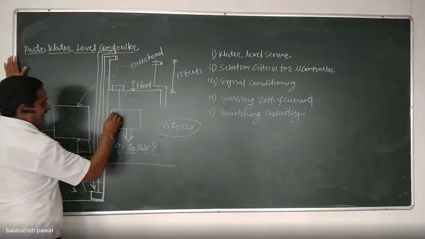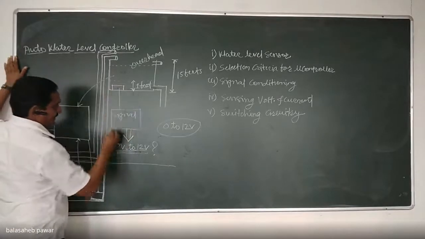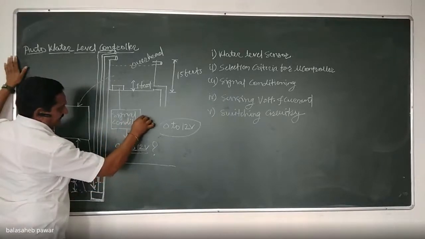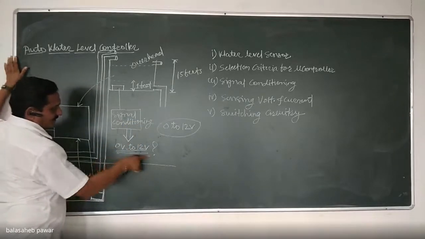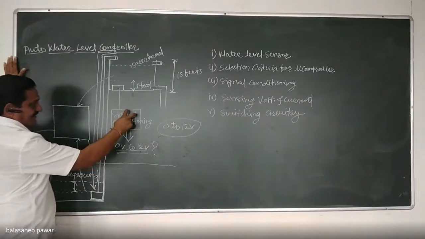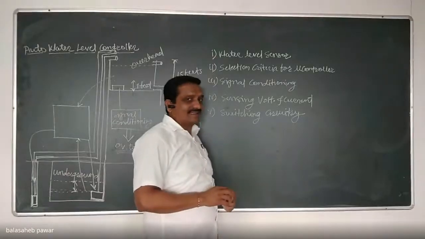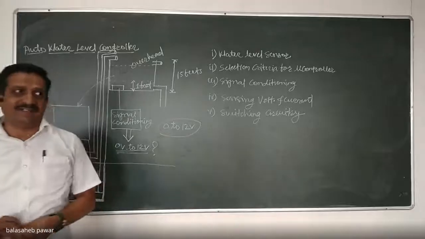This is my signal conditioning. I have to process the signal coming from this capacitive sensor. And accordingly, the output of that signal conditioning circuit should change like 0 to 12 volts. So is it possible? Yes, sir. Okay, so which signal conditioning circuitry you will prefer? Just any one example?